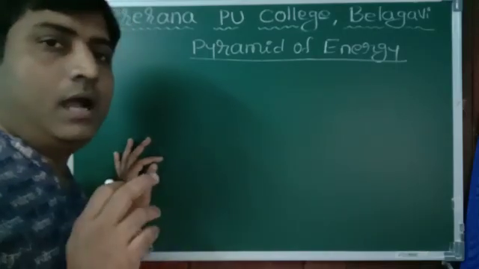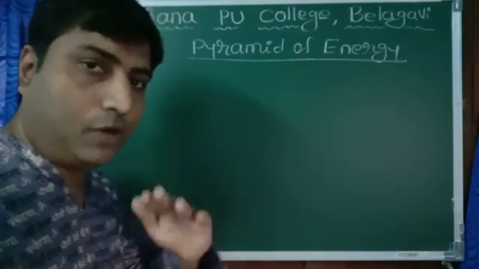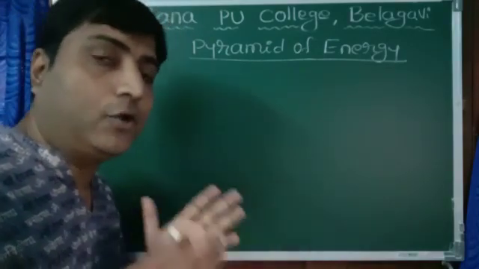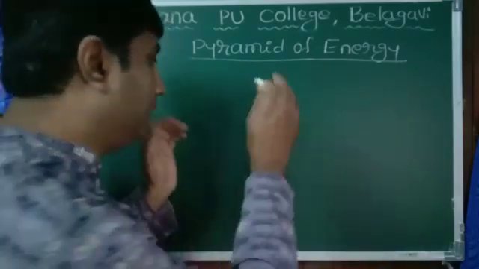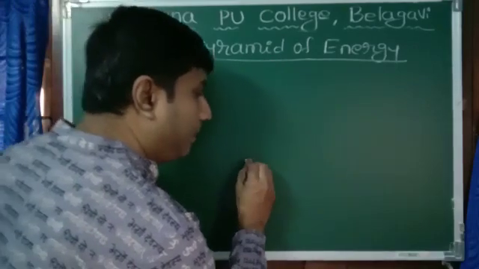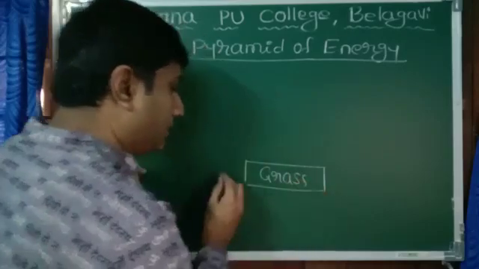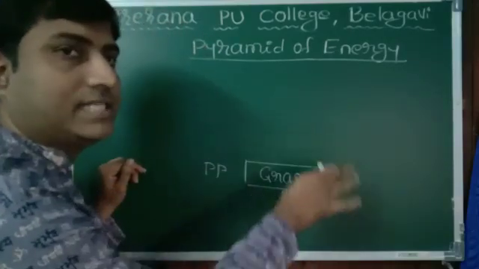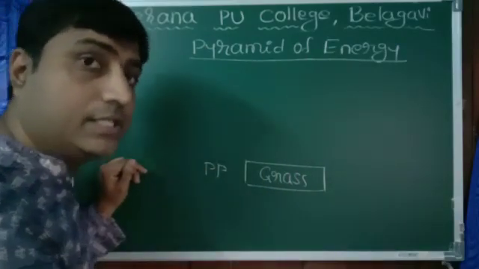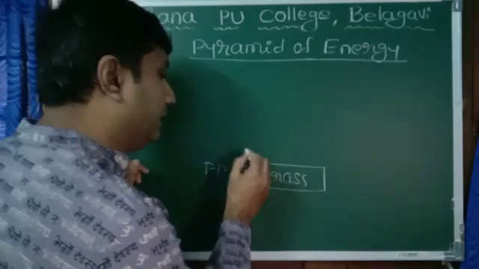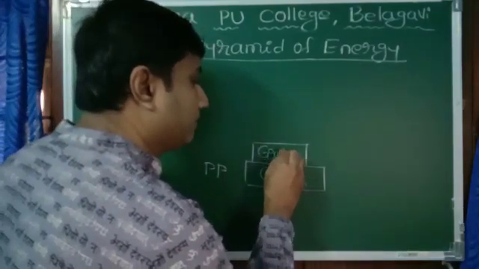Already we discussed in the energy flow topic that energy flows from one trophic level to another, and always the amount of energy decreases at each trophic level. So again, maximum at the base: grasses, green plants, the primary producers. They have the maximum amount of energy, as they convert solar energy into chemical energy during photosynthesis.